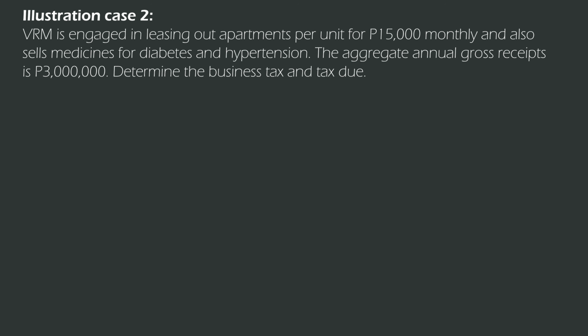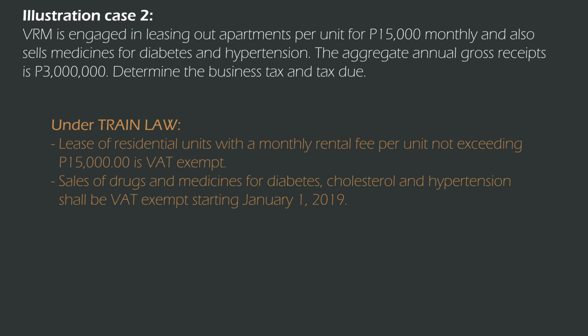So in our next problem, the taxpayer is engaged in leasing out apartments per unit for 15,000 monthly and also sells medicines for diabetes and hypertension. The aggregate annual receipts is 3 million. So determine the business tax and also the tax due. To answer this, based on the update of the TRAIN law, both natures of the business are VAT exempt. So it is not also subject to percentage tax. Therefore, the percentage tax due is 0.